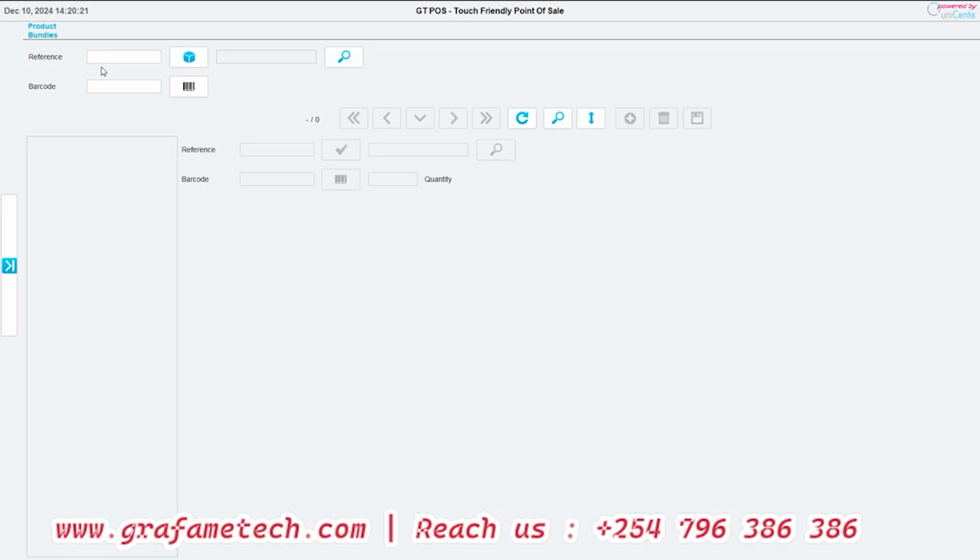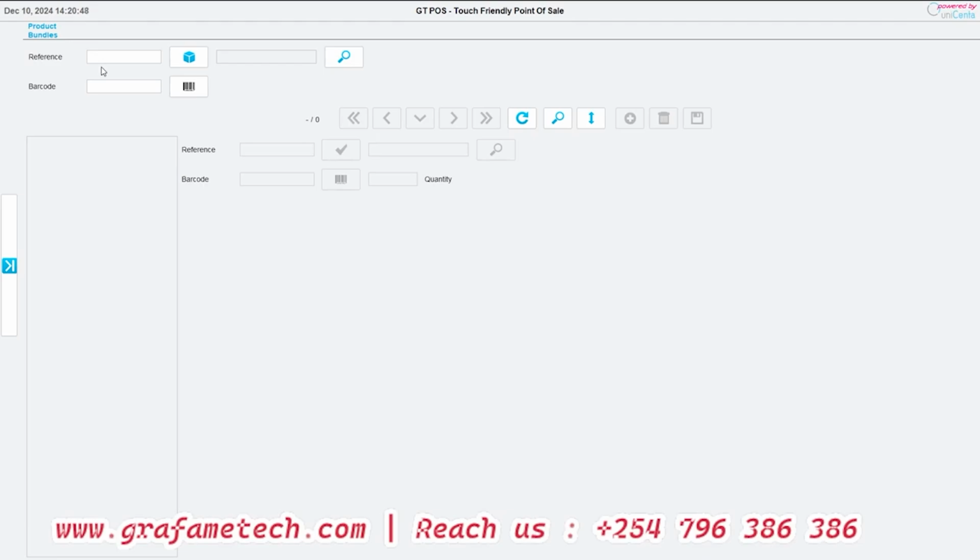When we sell the choma for half a kg or maybe boil half a kg, it's supposed to deduct 0.5 from the original 50 kg of raw meat that came. When somebody sells a kilo of choma, it should be able to deduct 1 from the 50.